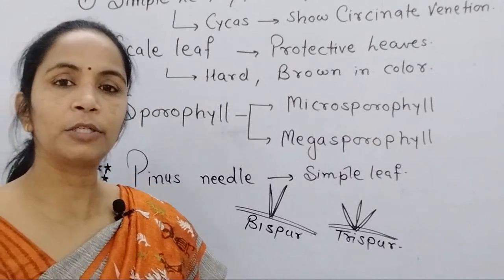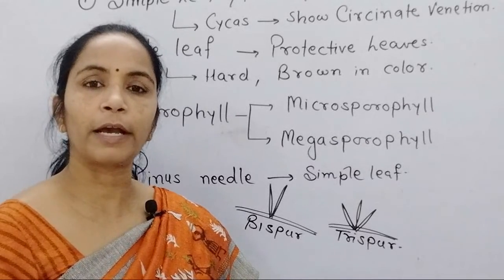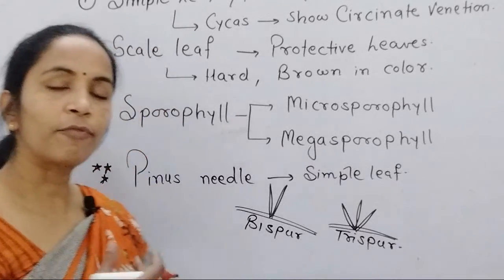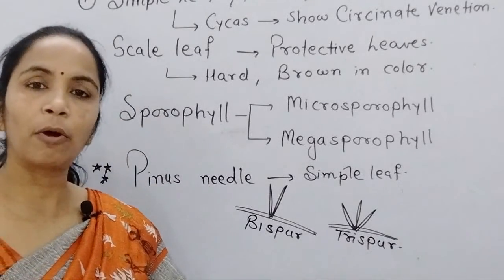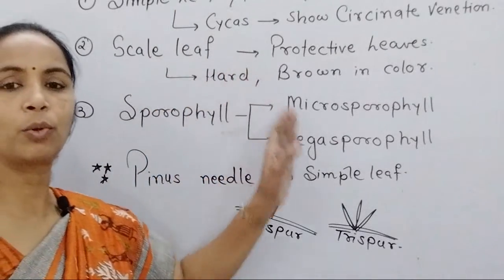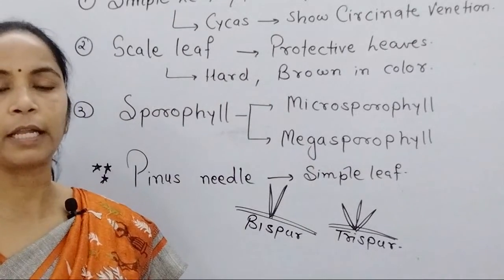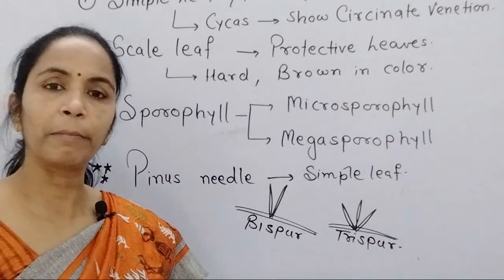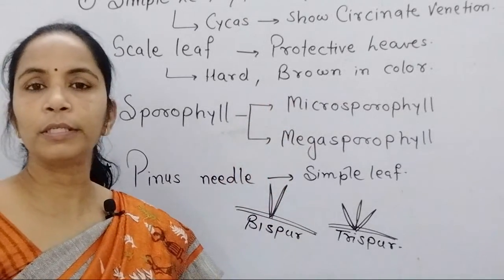Seed producing plants are commonly called higher plants. From Pteridophyta onwards, the main plant body is diploid, so whatever you study about leaf, stem, root, all parts show diploid cells or diploid chromosome number. In gymnosperm also, the main plant body is diploid.